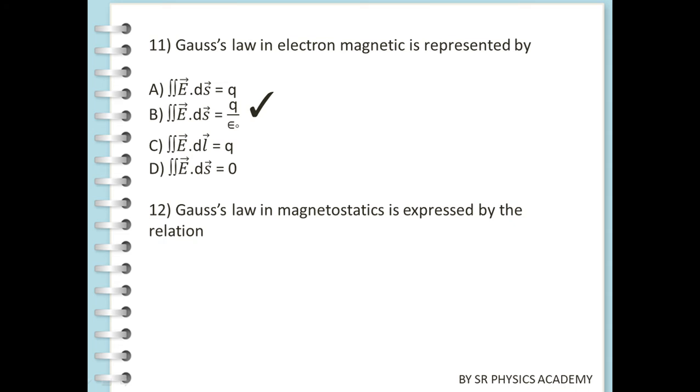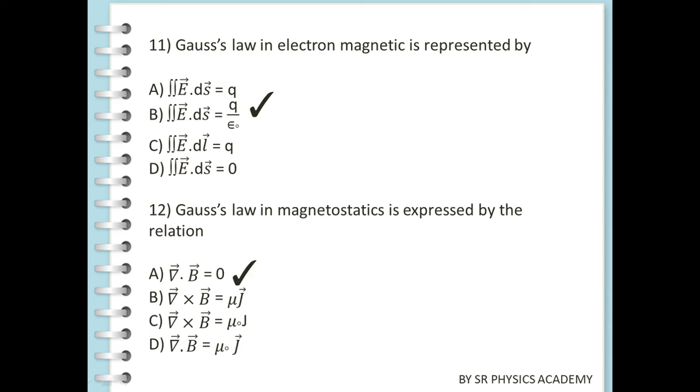Gauss law in magnetostatics is expressed by which relation? They are giving four options. We know Gauss law for the magnetic field states that the flux of the magnetic field through a closed surface is always 0. That means the magnetic field del dot B equal to 0.